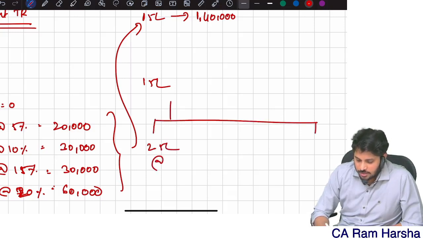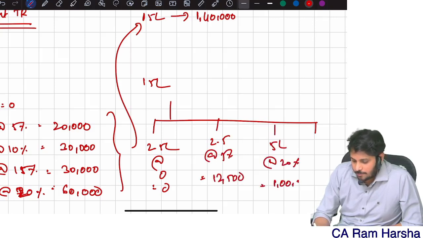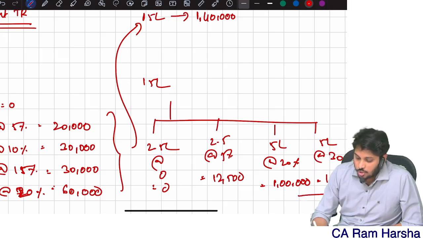First 2.5 lakh, 0. Next 2.5 to 5, 5%, 12,500. 5 to 10, 5 lakhs into 20%, 1 lakh. Above 10 lakhs, 5 lakhs into 30% is 1,50,000. Total 2,62,500.